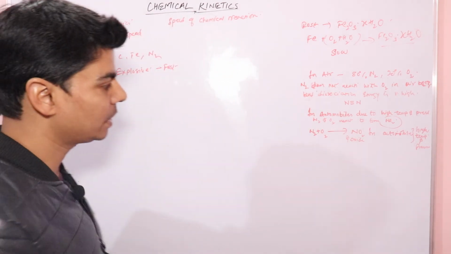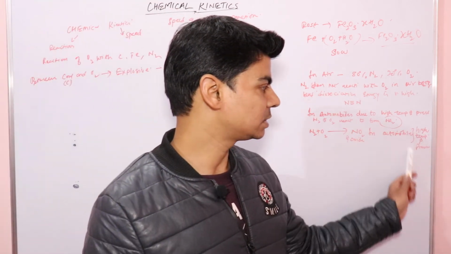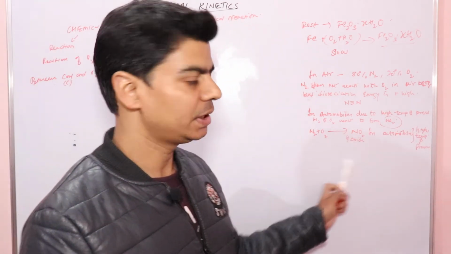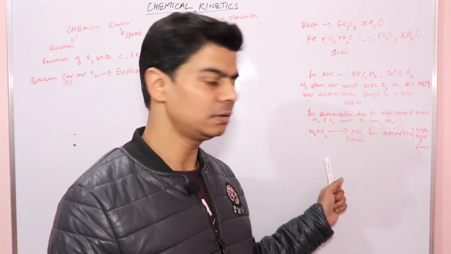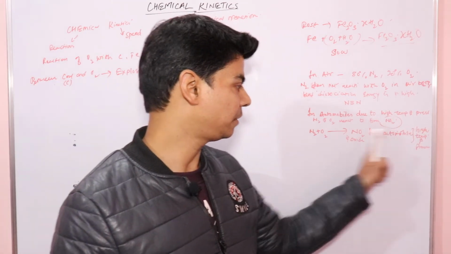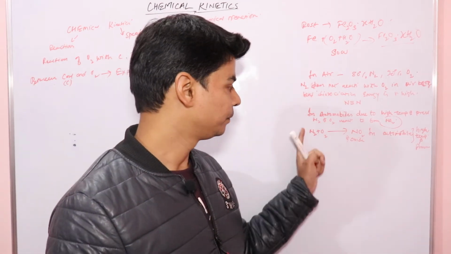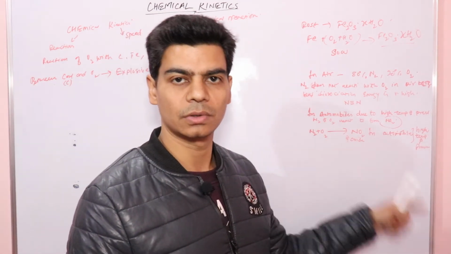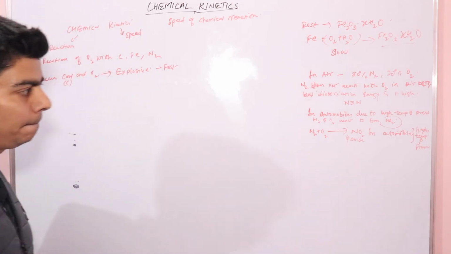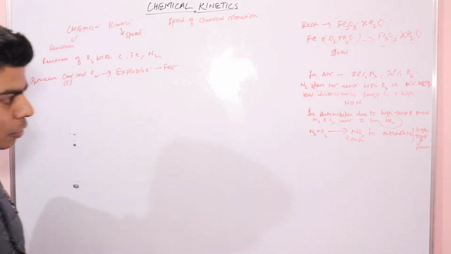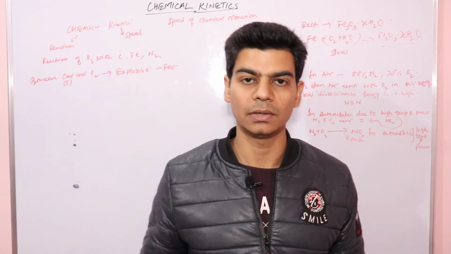So when we study chemical kinetics, we study the factors that affect the reaction and the speed of reaction. Here temperature and pressure have affected the reaction between nitrogen and oxygen. Similarly, let's take another example, the reaction between hydrogen and chlorine.